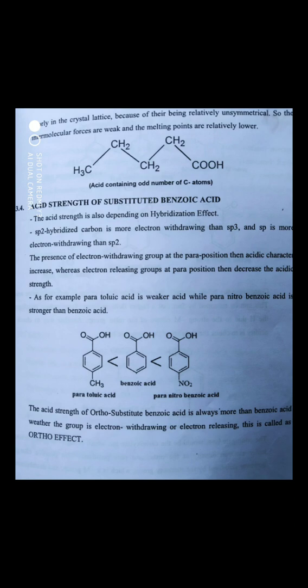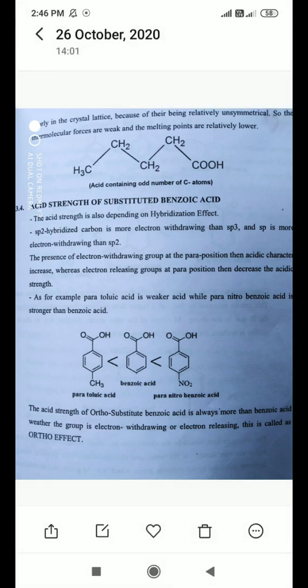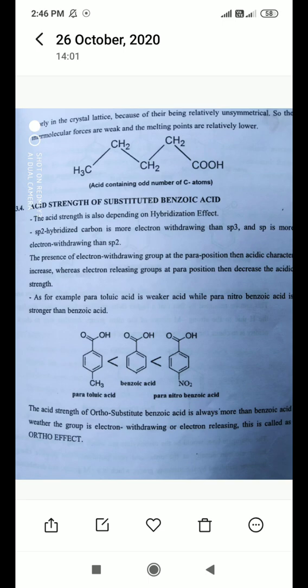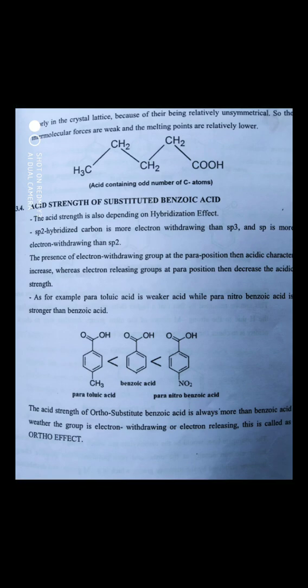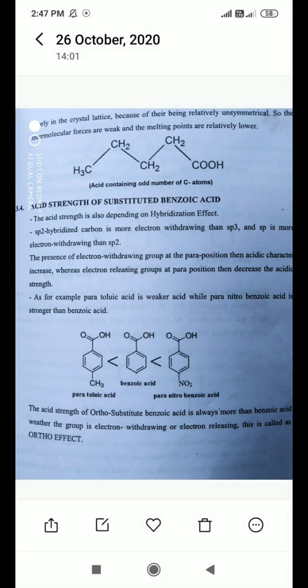Examples are given here. For example, para-toluic acid is weaker than benzoic acid, while para-nitrobenzoic acid is stronger than benzoic acid. The acid strength of an ortho-substituted benzoic acid is always more than benzoic acid, whether the group is electron withdrawing or electron releasing. This is called the ortho effect.